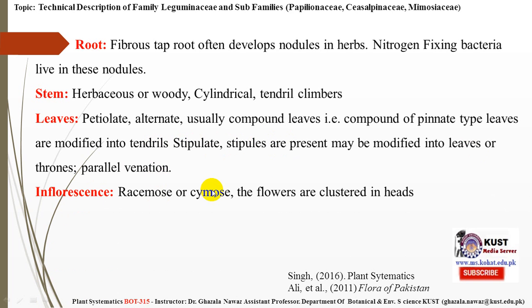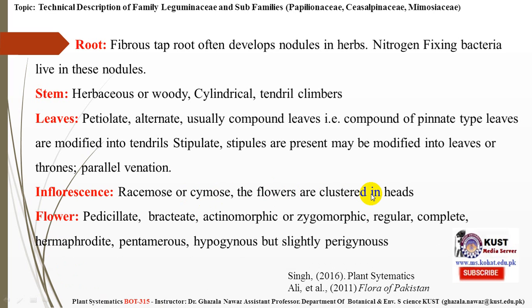Inflorescence is racemose, cymose, or these cymose flowers sometimes are clustered in the form of a head. If you recall the head of the yellow flower of the kikar, that is a head. Flower is pedicellate, bracteate, actinomorphic or zygomorphic in axis. It is regular and complete, hermaphrodite, pentamerous, hypogynous, and slightly perigynous.